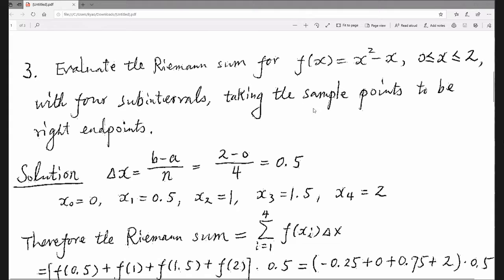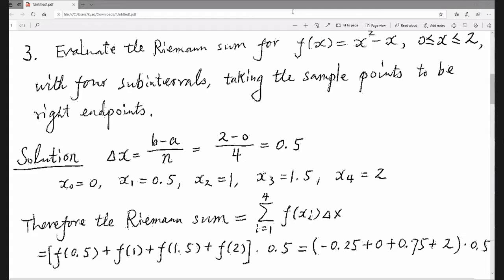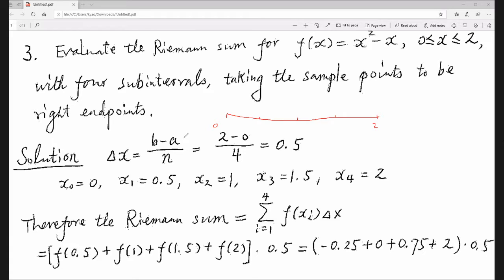Now you can find the intervals. This is 0, and this is 2. You divide this into 4 subintervals. So this is a half, this is a quarter, this is 3/4. This is x0, and x1 is 0.5. Why is it 0.5? Because the length of each subinterval is 0.5.